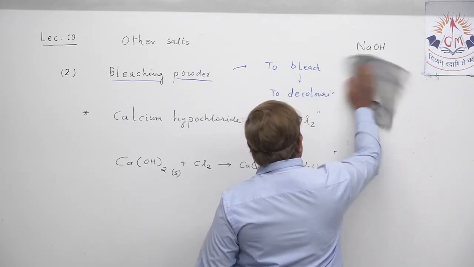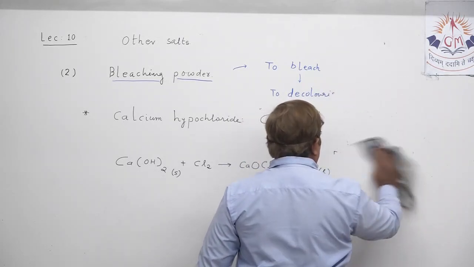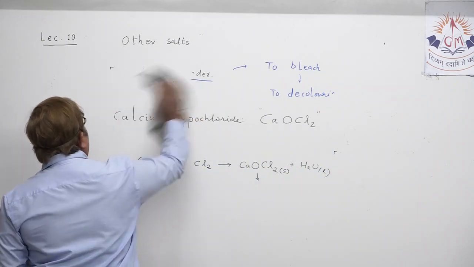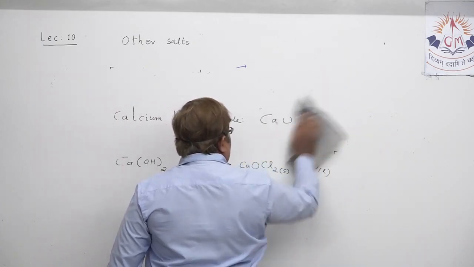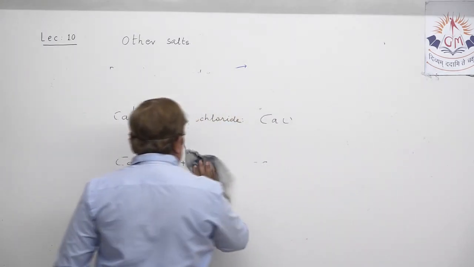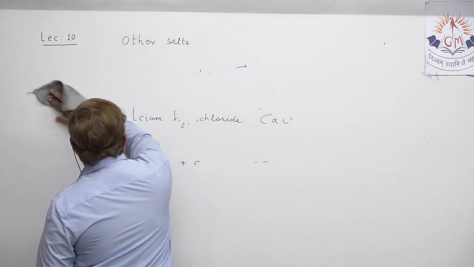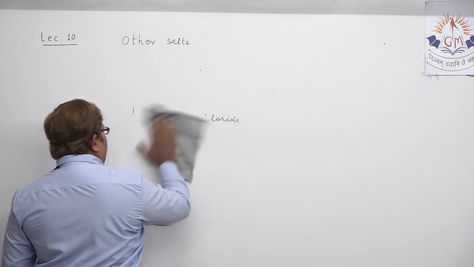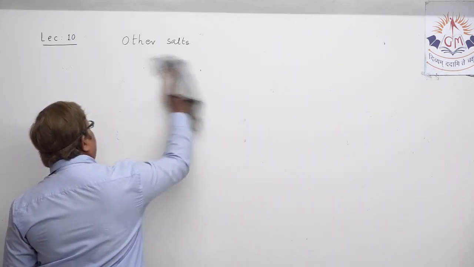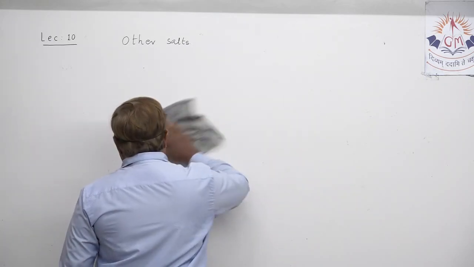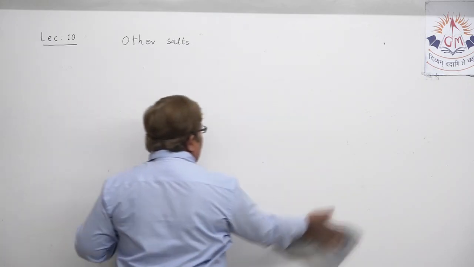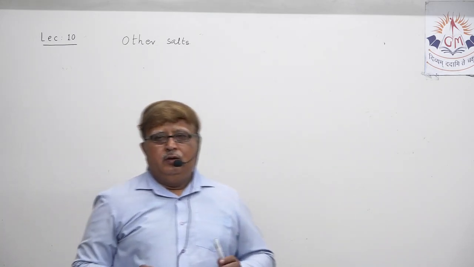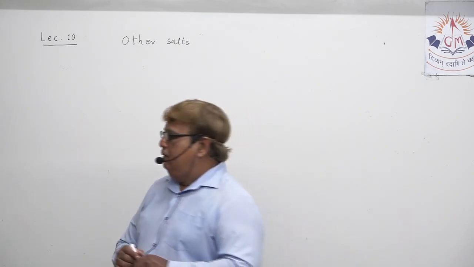after discussing bleaching powder, let us discuss another salt. This is all a simple discussion about salts only. Understand what it demands? Correct formula. Then you have to write correct chemical equations and some of the uses. If you miss one or two uses, it doesn't matter much, but you have to be very sure regarding the fact.